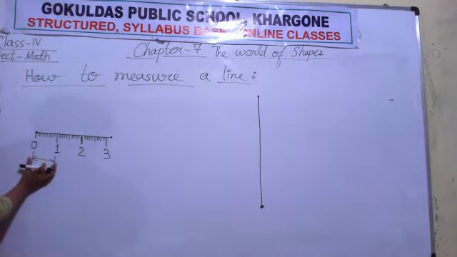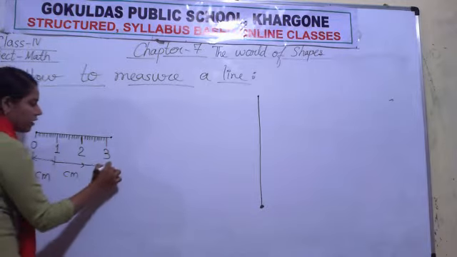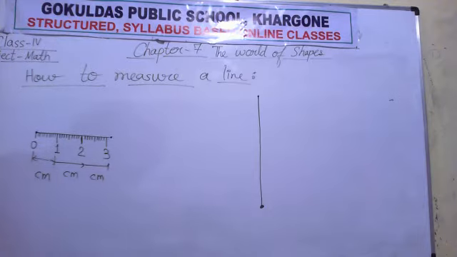This one big division is known as centimeter. Each big division represents 1 centimeter.